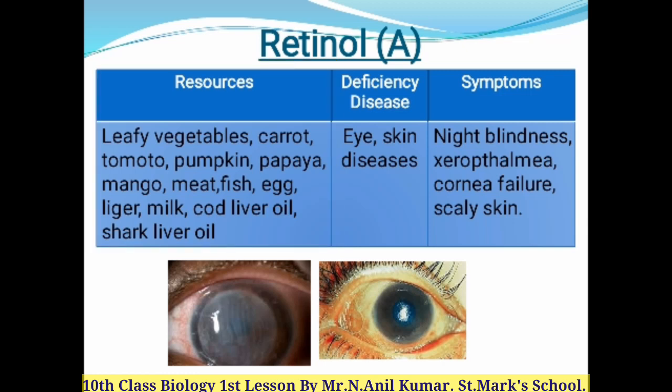So if it lacks in our body, then people suffer from eye and skin diseases. The symptoms of these eye and skin diseases are night blindness, xerophthalmia, cornea failure, and scaly skin. So these are all the symptoms of eye and skin diseases. So children, this is about the first fat soluble vitamin, that is retinol.